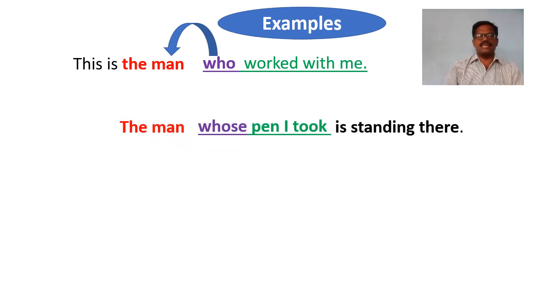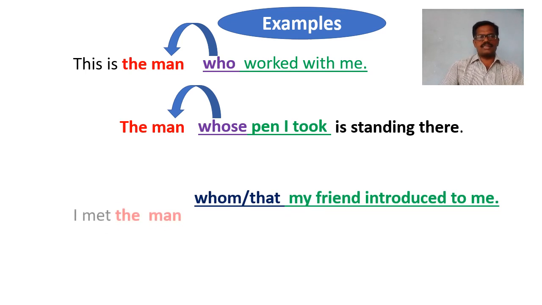Here in this sentence, the underlined part is a subordinate clause, that means whose pen I took. This clause has started with a relative pronoun, that is whose. This clause describes the man, I mean the antecedent, the noun phrase that goes before it. So this clause is called an adjective clause.